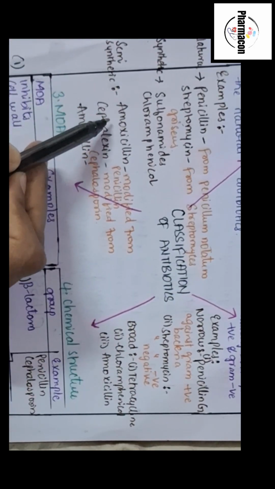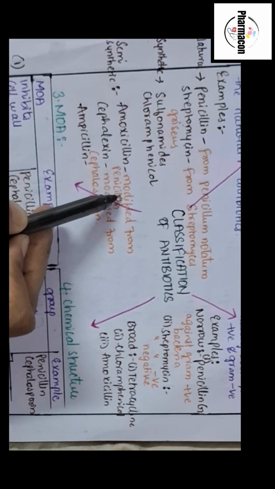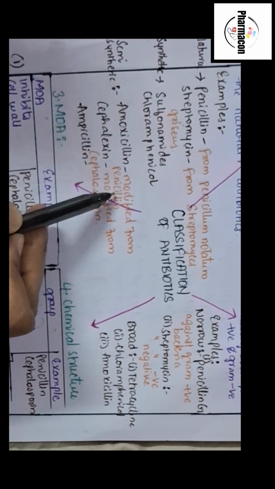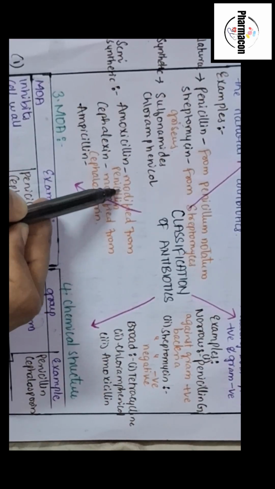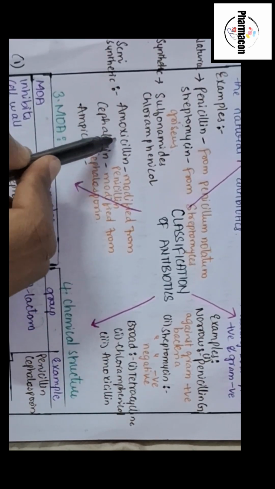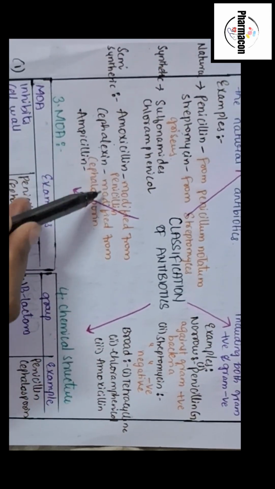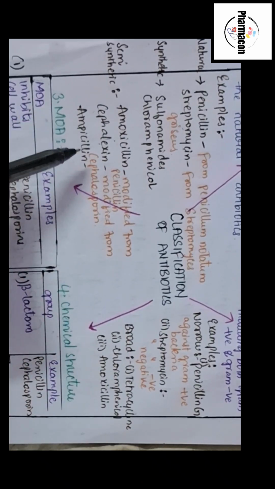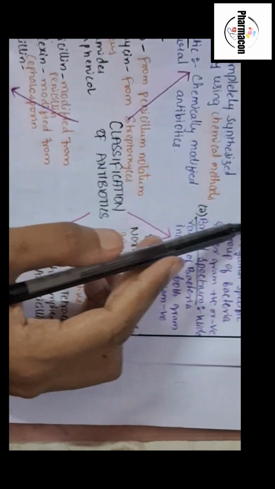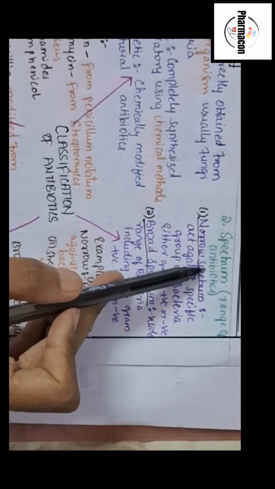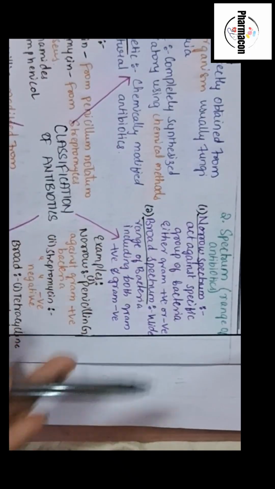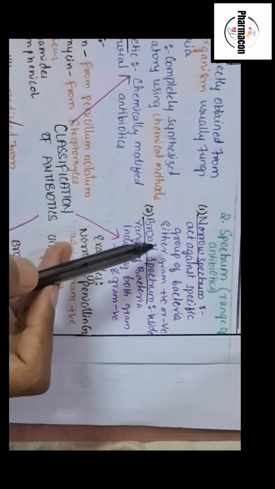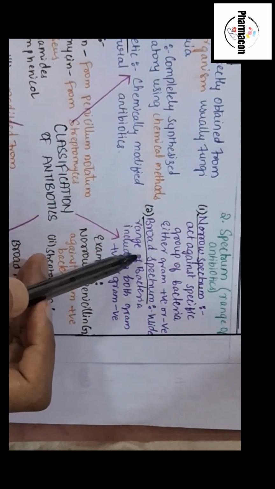And semi-synthetic: we take from the natural source and modify them. For example, we take penicillin from the natural source and modify it to make amoxicillin, cefuroxime modified from the cephalosporin, and ampicillin. Second, it is classified based on the spectrum. Just now I had told, it is divided into narrow spectrum and broad spectrum. Narrow means small and broad spectrum means large spectrum.